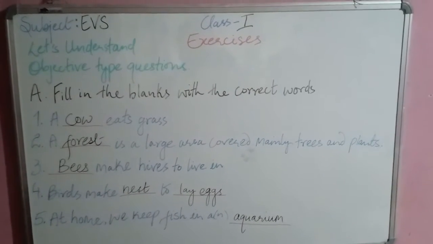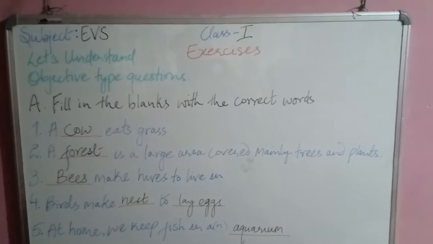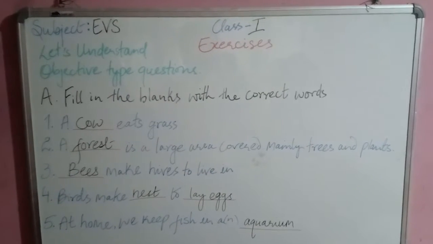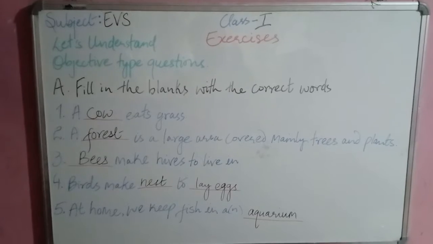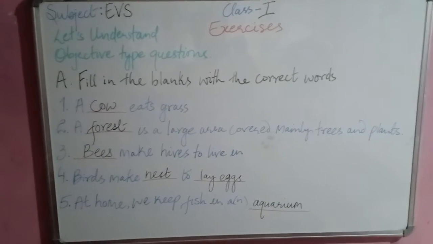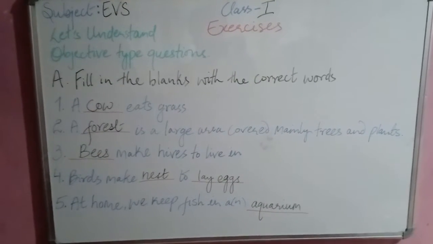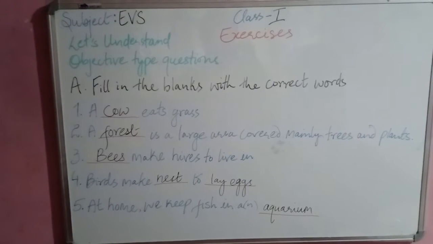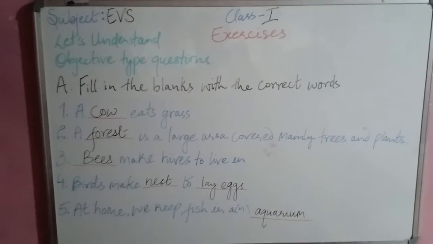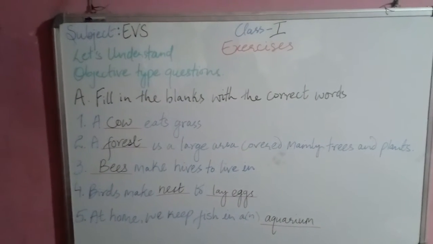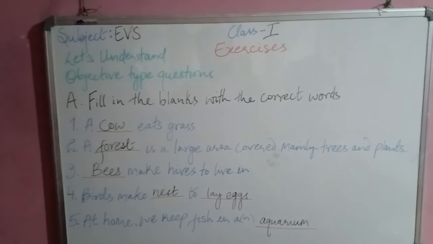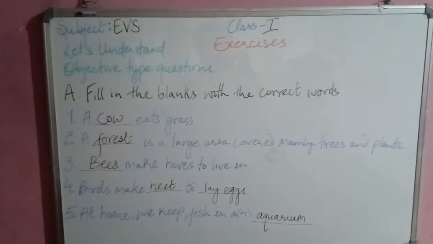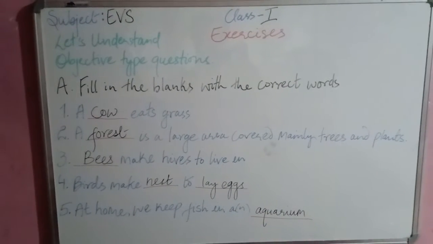So today we're going to start with the exercises from page number 57. Let's start with the objective type questions. Fill in the blanks with the correct words. The first question says, a dash eats grass. We have two options, cow and squirrel. So that will be your cow. A cow eats grass.